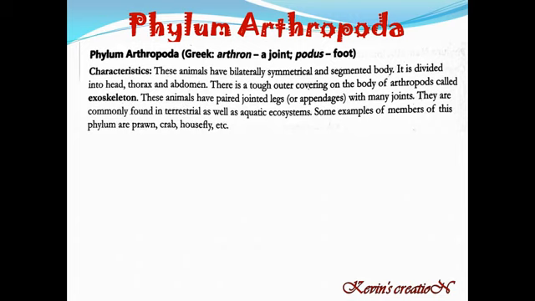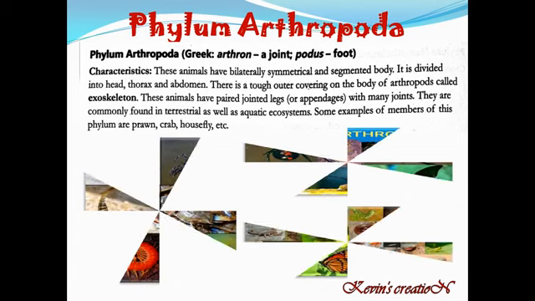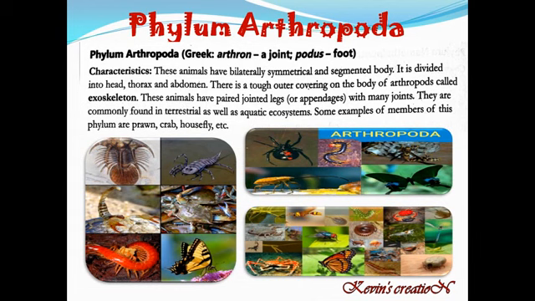They are commonly found in terrestrial as well as aquatic ecosystems. That means they are found both on land or in water. Some of the members of this phylum are prawn, crab and housefly, etc. So these are the various members of phylum Arthropoda.